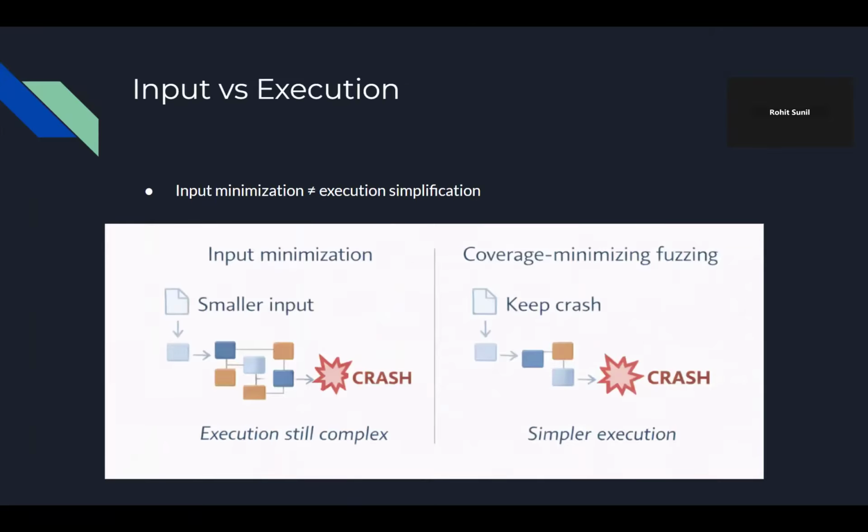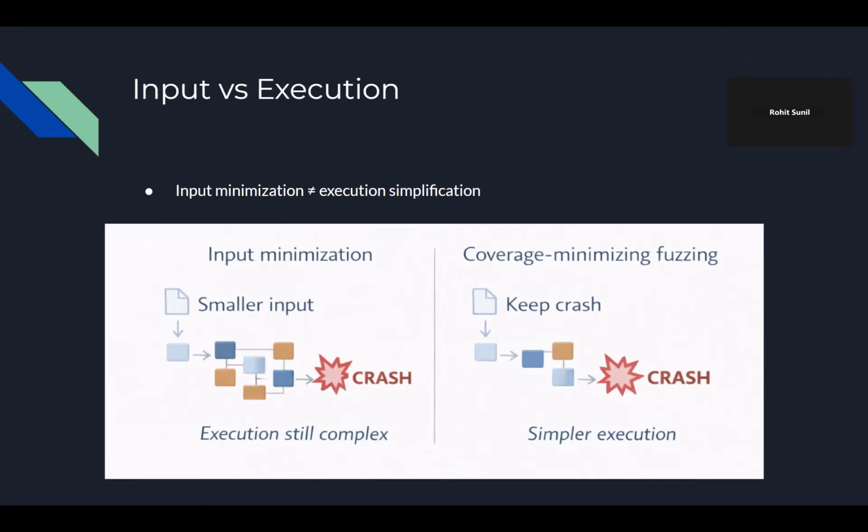Input versus execution. This slide is pretty important because you may believe that minimizing input means that the execution is going to be simplified, but that is just not the case. Many fuzzing workflows already do input minimization, meaning they make the input smaller and smaller while still preserving the crash. That's obviously great for debugging because now you're figuring out, okay, this input is crashing it, but can we reduce this input and does it still crash? And if that is still the case, that's great, right? Because now we're not having to create such a big input and it still crashes.